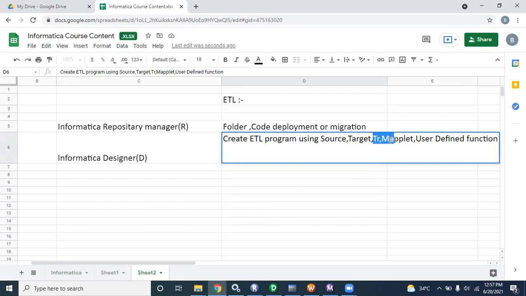And what is a mapplet? What is a user-defined function? And what is a mapping? I think you have not heard about these three things. What have you heard about ETL, the full form?